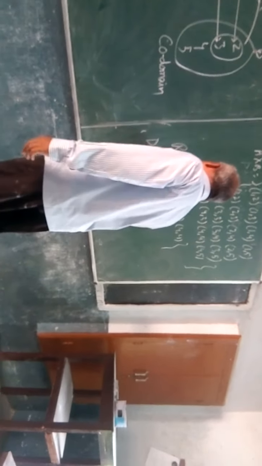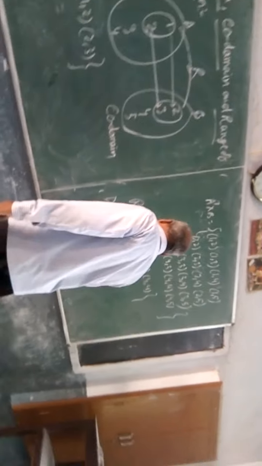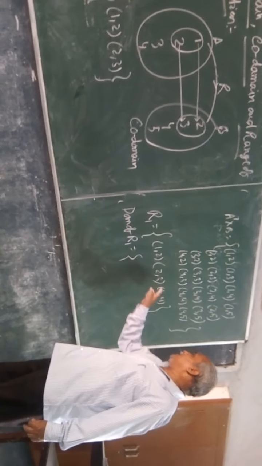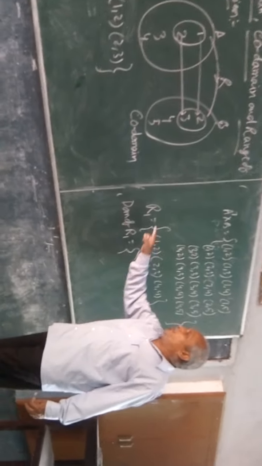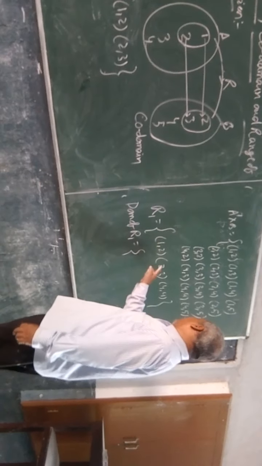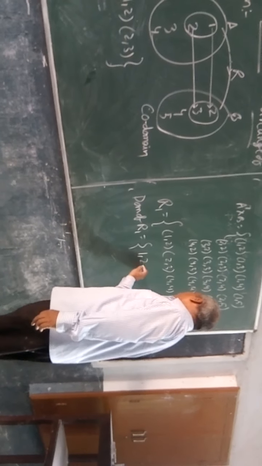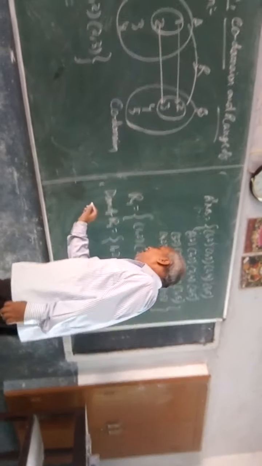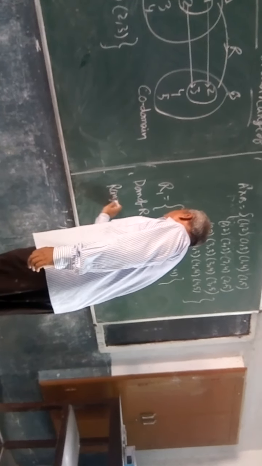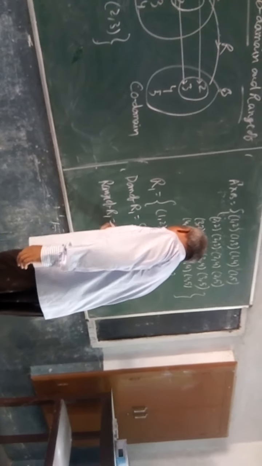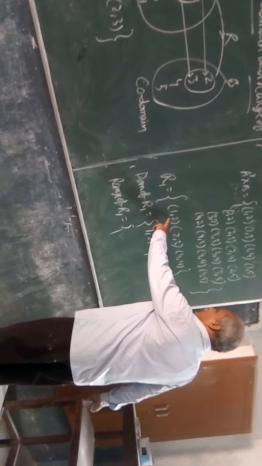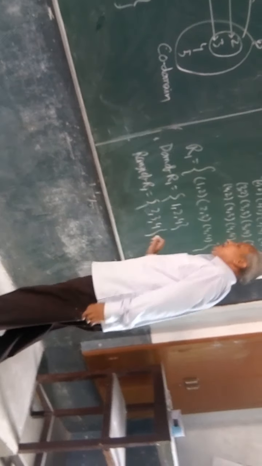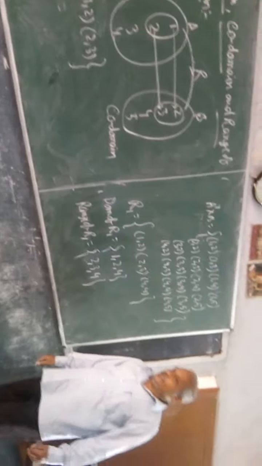Now its domain of R1, what I put? The collection of first elements of the ordered pairs which form the relation: 1, 2, 4. It is the domain of R1. And the range of R1 is the collection of second elements, here 2, 3, 4. Okay, domain and range.